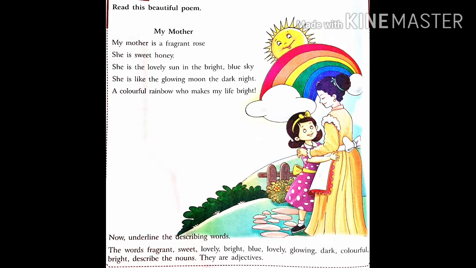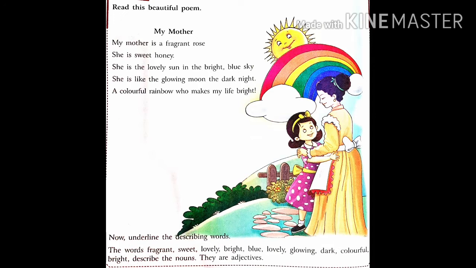Now we have to underline the describing words here, like fragrant, sweet, lovely, bright, blue, lovely, glowing, dark, colorful, bright.